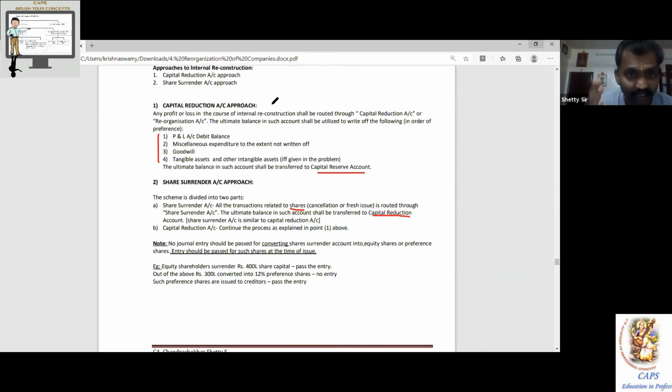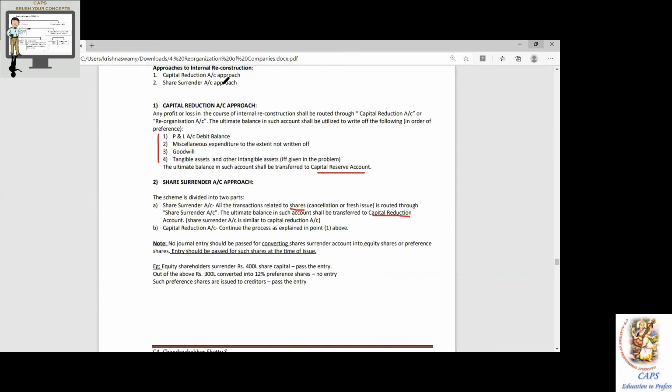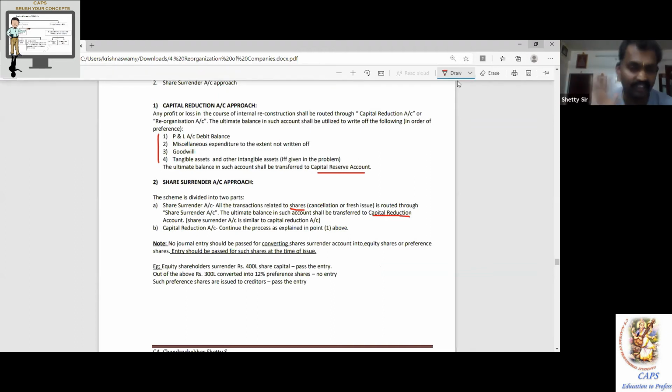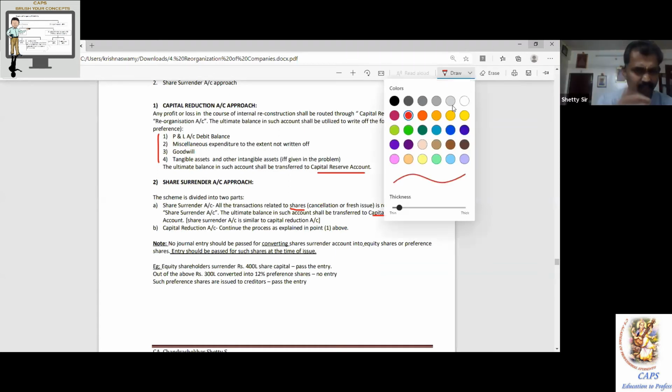I'm just telling. When you just change the format of the certificate, will there be an entry? Answer is no. Normally, people get confused here. So, preference shares are converted to equity shares, then they reissue. Here, only under internal reconstruction, you have to pass the entry for the equity shares when they are issued to the prospective shareholder, not when they are converted into equity shares or any other security. Have you understood? Yes, sir. In sum and substance, it is one of the easiest topics from which you can score. Every alternative examination you can expect these questions. I'll be doing all these questions a little later.